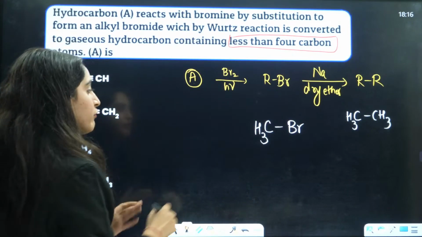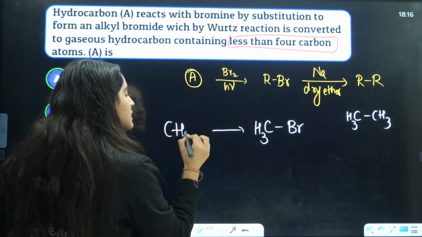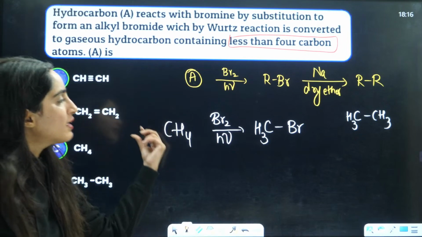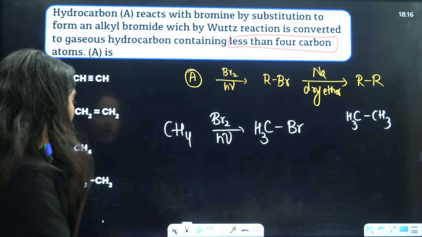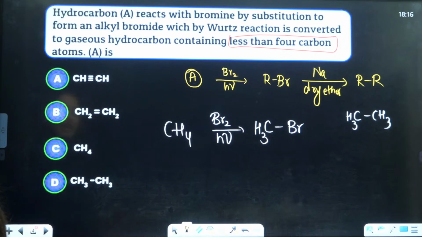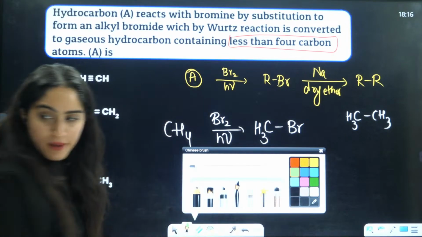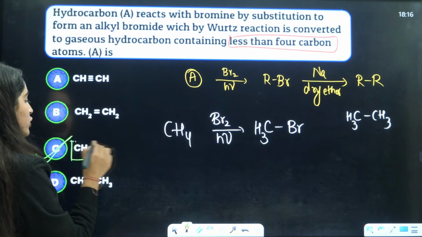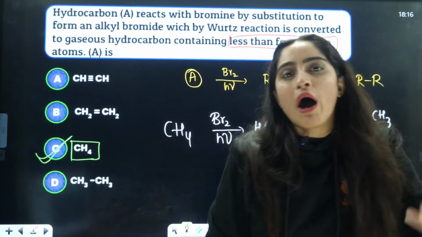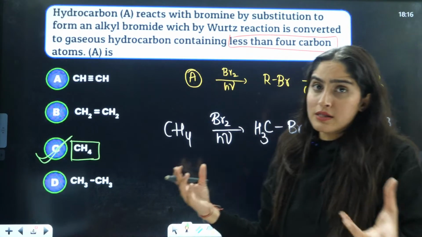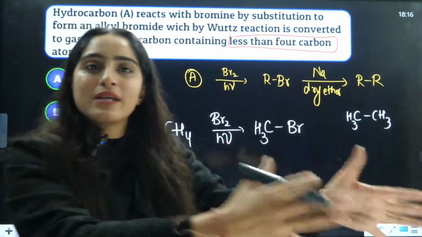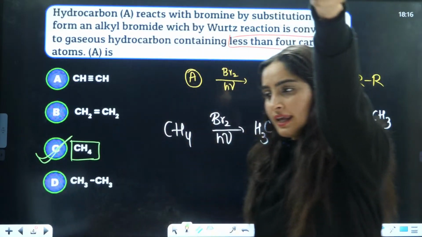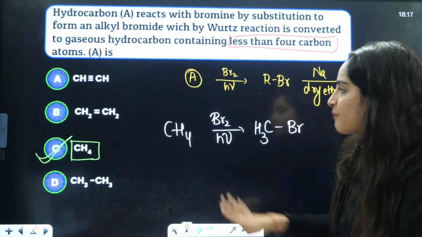Now, ma'am, from which compound is this formed? If you talk about methane, you do the substitution in presence of sunlight, then one hydrogen is replaced by bromine. So the answer they are asking, A, is going to be, guys, everybody, 3 is the correct option. That is, methane is going to be A. They could have also asked you what is B, what is C, what is T, right? These kinds of sequence questions are also asked in organic chemistry. Okay, got it? Yes. A is CH4, methane.